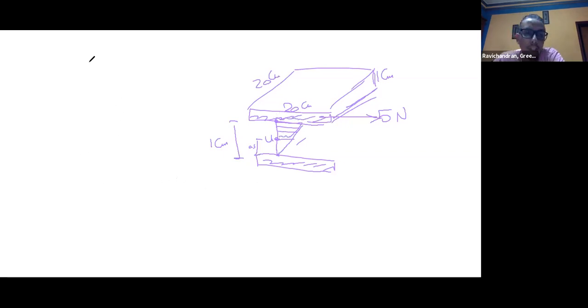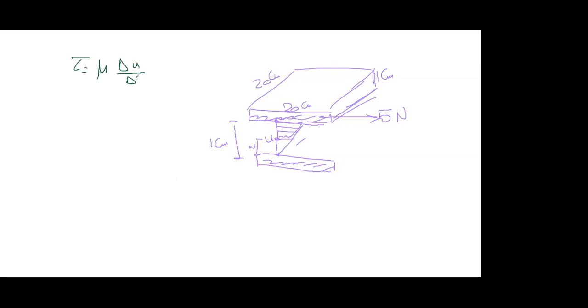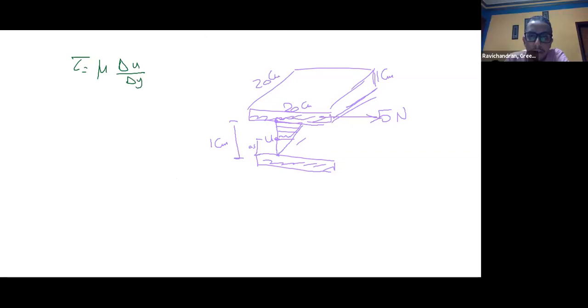At the beginning, what is the equation? We can change color here to green. Tau is equal to mu delta U by delta Y. Actually, mu is given, equal to 1 poise.